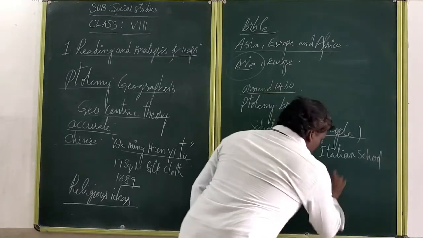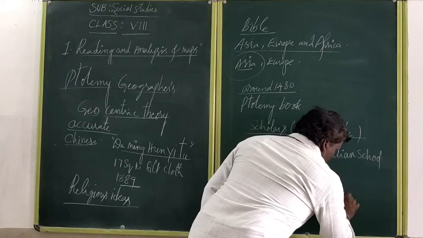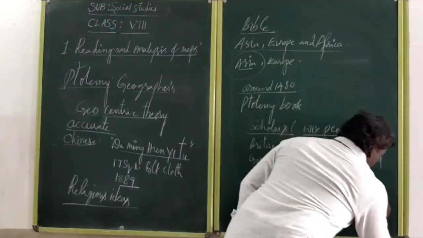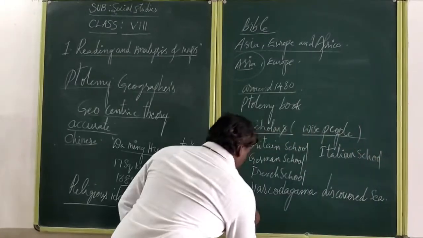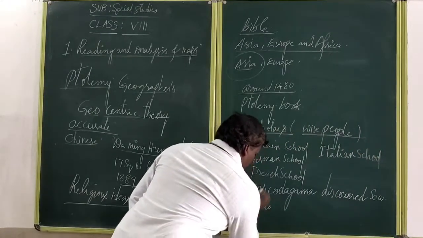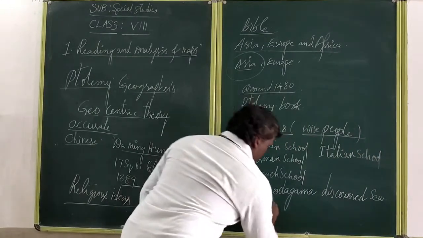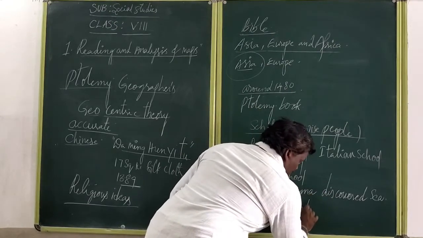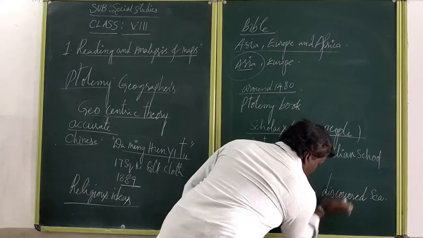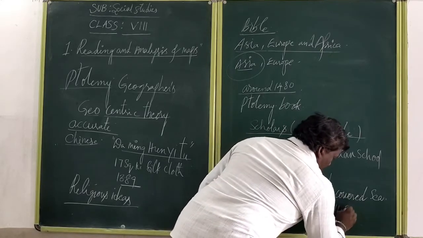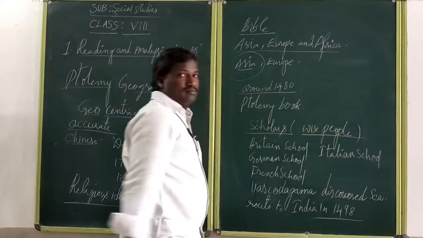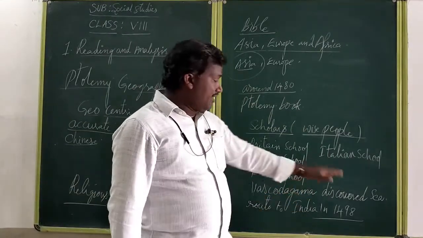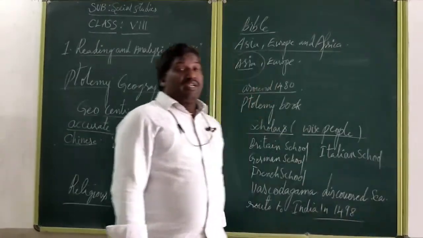Vasco da Gama discovered the sea road to India in 1498. Okay, then he went around Africa and discovered the sea road to India.